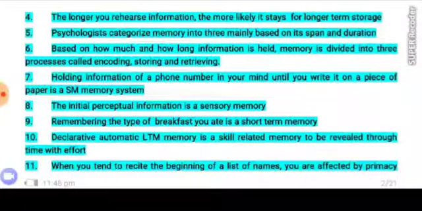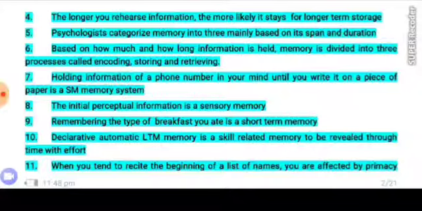Number 9. Remembering the type of breakfast you ate is a short-term memory. Number 10. Declarative automatic long-term memory is a skill-related memory to be revealed through time with effort.